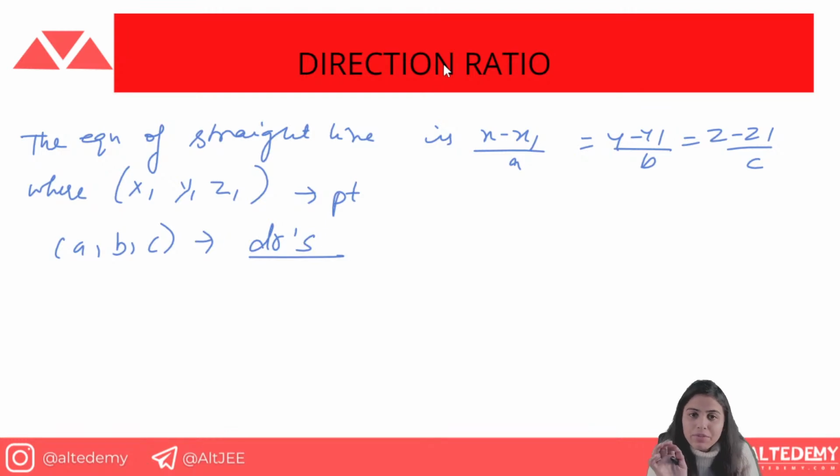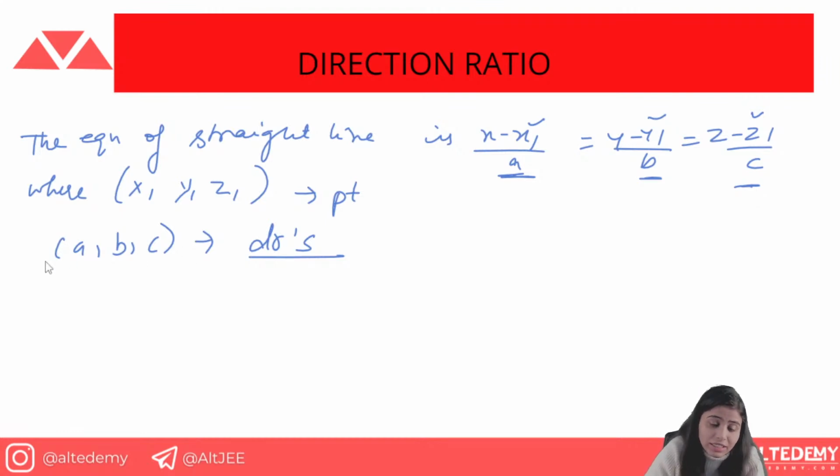Whenever we have been given the straight line, these x1, y1 and z1 are a point, whereas a, b, c are the DRs. Just remember it, guys. These are the terms. a, b, c are the DR, it is not DC, it is the DR.